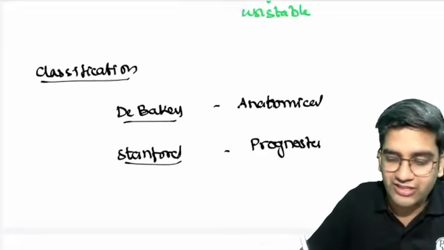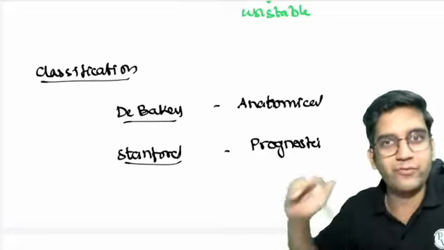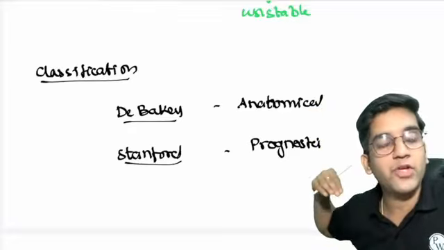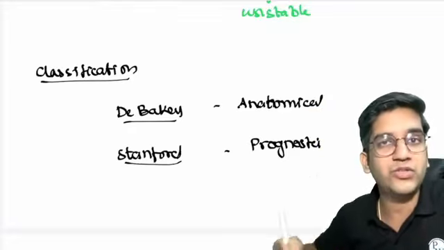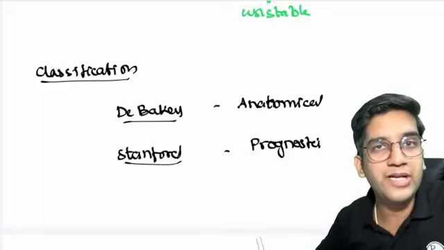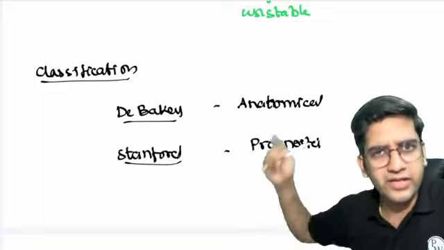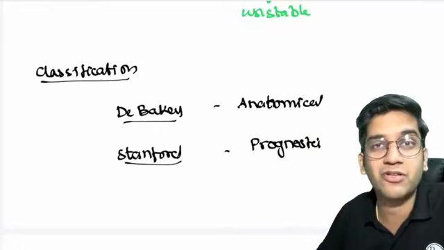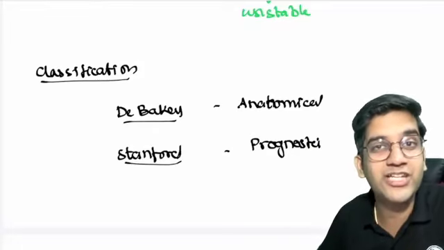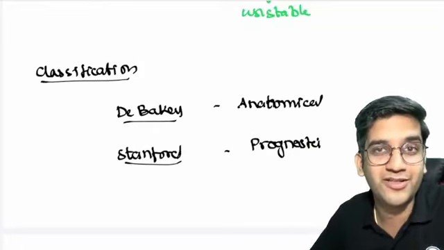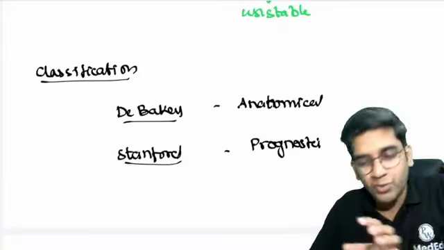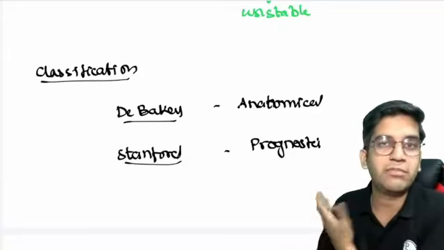The history tells us multiple things. If you stay with anatomical classification or anything in basic science, when you're not involving the patient in the system, you will be outdated, you will be replaced. DeBakey was an amazing surgeon. He did autopsies for 10, 11 years continuously and came up with a classification. But he didn't consider the patient. Stanford took the same data, put it into patients, and it completely changed, right?